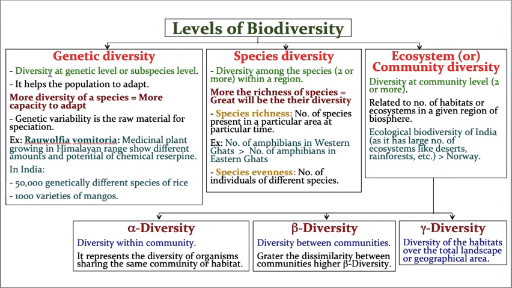That means instead of reading the upper definition and the second point, I thought if I make this simple equation, you will understand more clearly. I can say this point is a summary of these two points. So more diversity of the species shows that the species has more capacity to adapt. Hope you got my point.